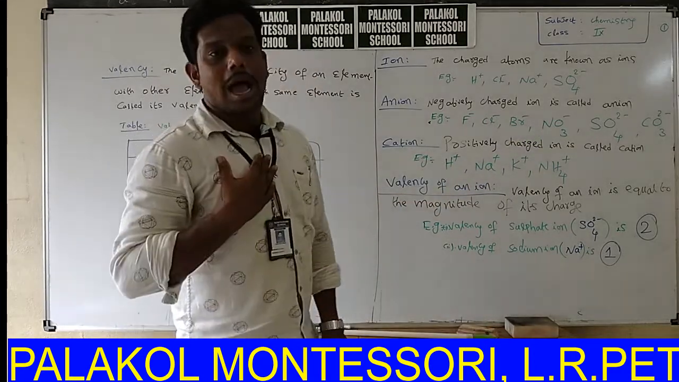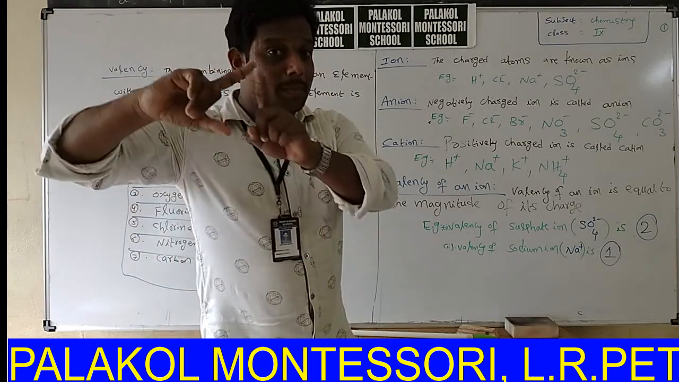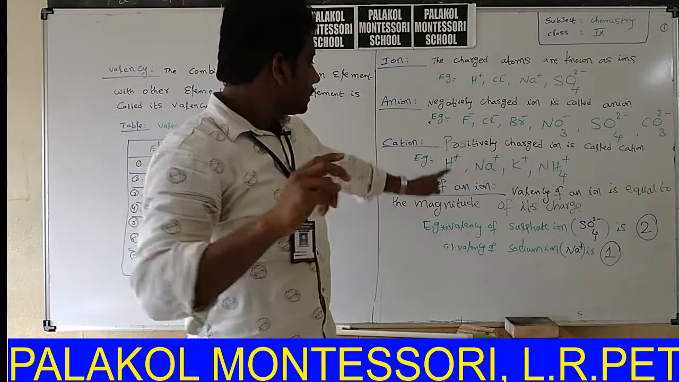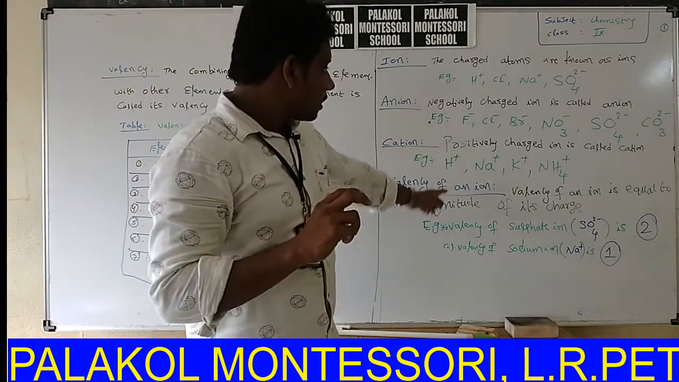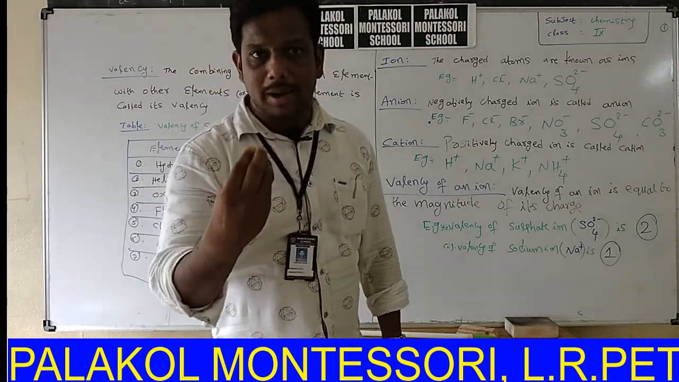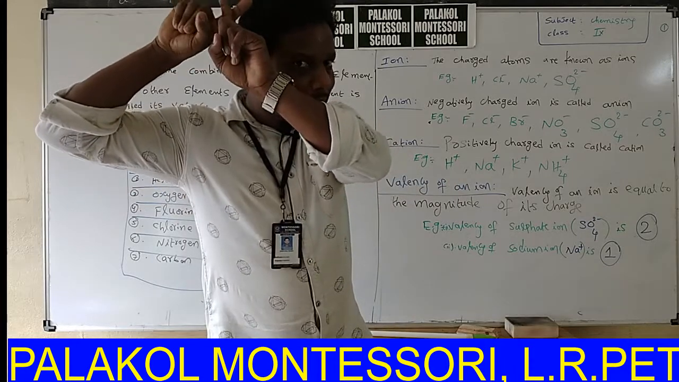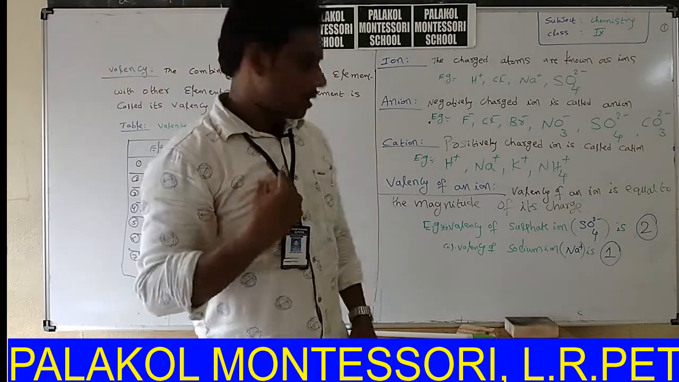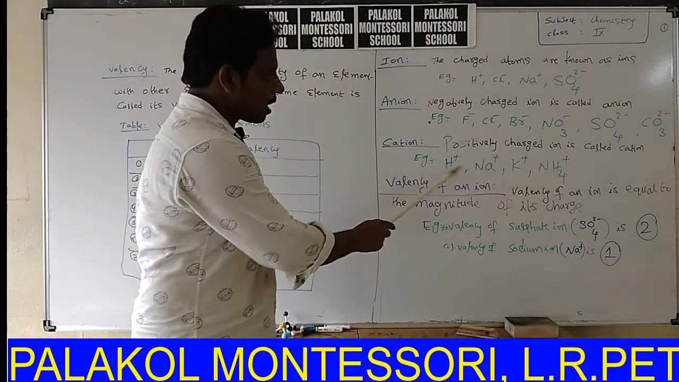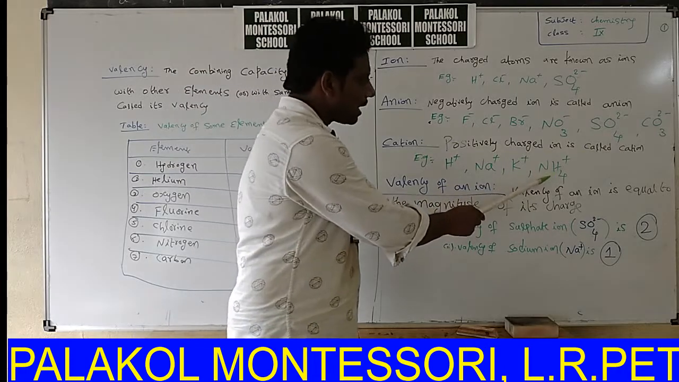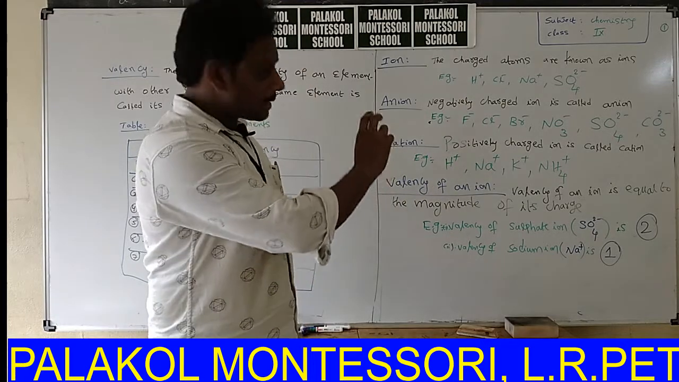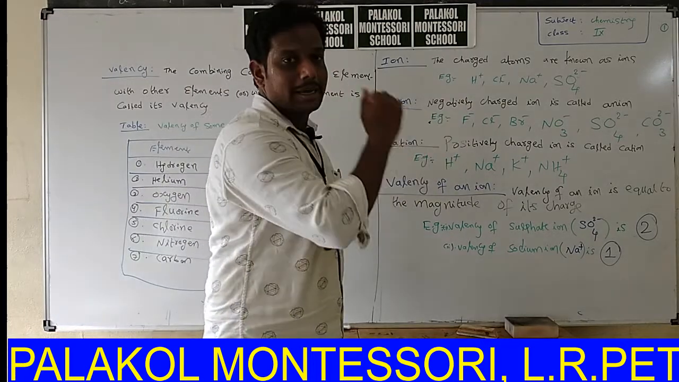What about cation? If an atom carries a positive charge on its head, that positively charged ion is called a cation. Say for example, I am the symbol of an element. If a positive charge is present on my head, immediately I am a cation. So a positively charged ion is called a cation. Examples: H plus, Na plus, K plus, NH4 plus. We will discuss them later.